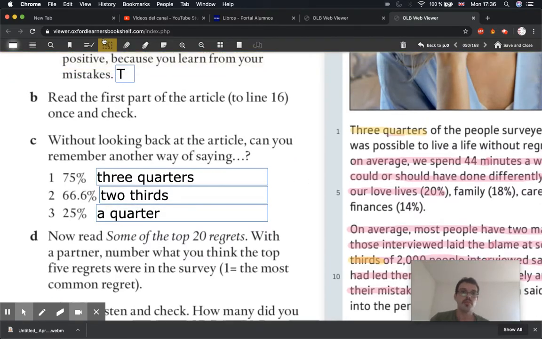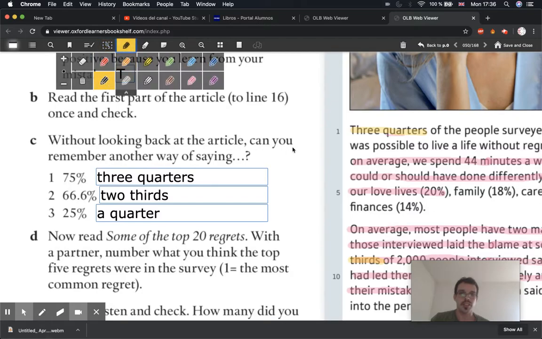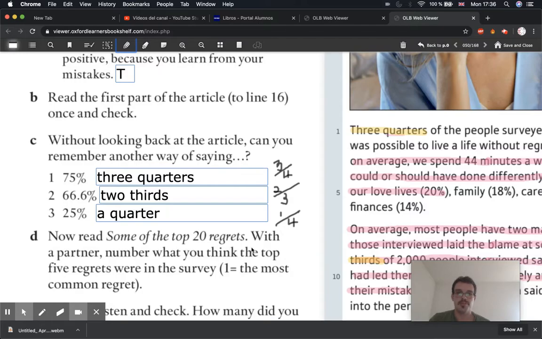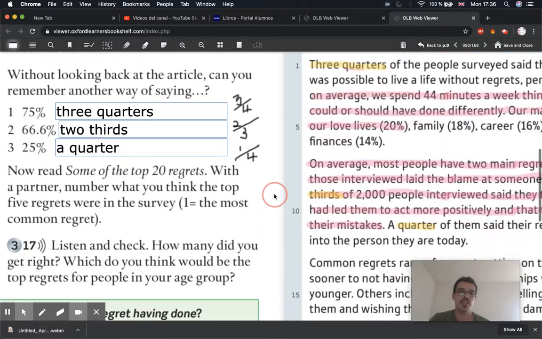Just in case you were confused, I'll write them in numerical form here. 3/4, just in case you're not sure what I was talking about, 2/3, and 1/4. That's what these words mean, just in case you were wondering. So make sure you have this correct in your book, with the correct terms highlighted here.